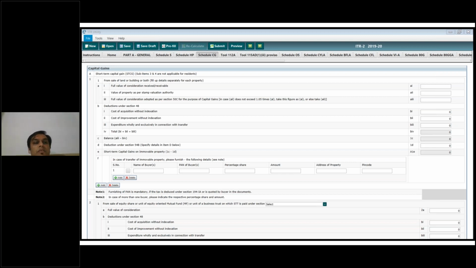Okay, so full value of consideration, value of property as per stamp duty authority, full value of consideration adopted as per section 56. If the market value of the property is more than 5% from your acquisition cost, then market value will be considered.